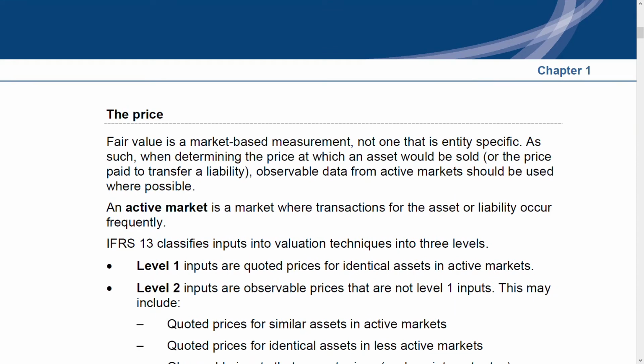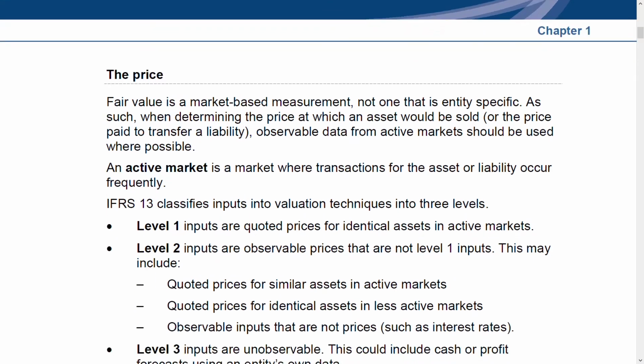Sometimes you might be asked for detail on IFRS 13. Sometimes fair value comes up because other standards need you to define or measure fair value, and that's why you need the support of IFRS 13. But sometimes IFRS 13 comes as a standalone question. For example, you might have to explain this theory, so you need to learn it.